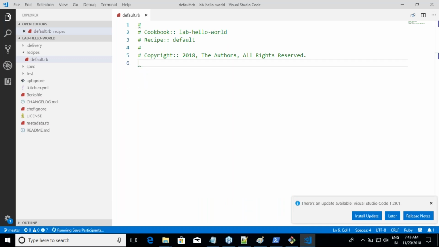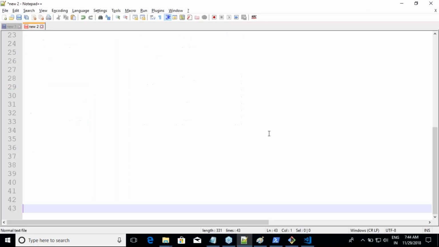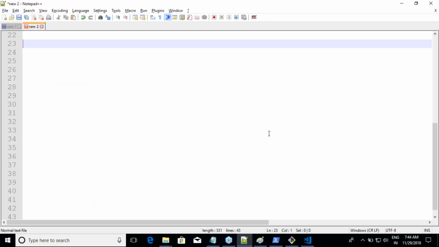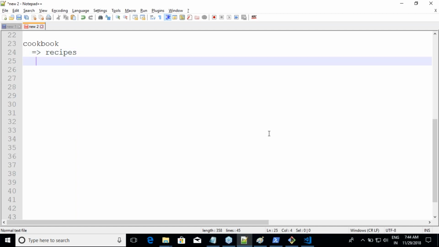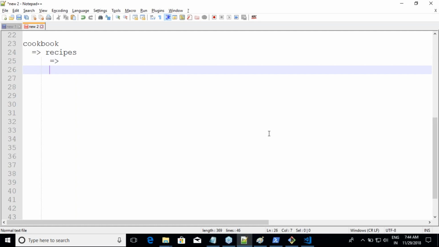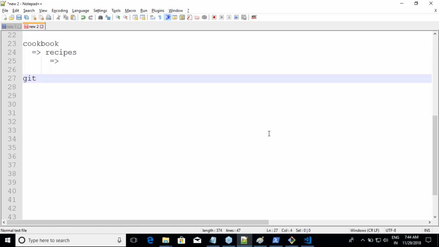Fine. Now, the relation is I generated a cookbook. Yes, the cookbook had recipes, right? And in recipes, what is it that I write? And why do I write it? Let us come back to this problem. So let us assume that I want to install Git. What is my aim? I want to install Git on my nodes. All right. So let it be any configuration management system. The ground rule for how it works is you should know manually how to do that.